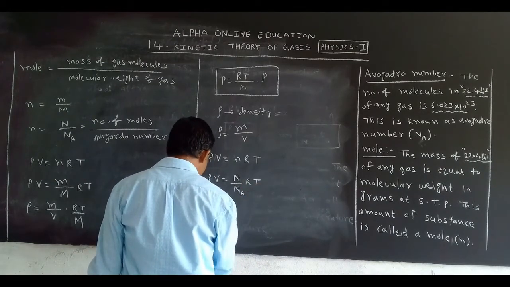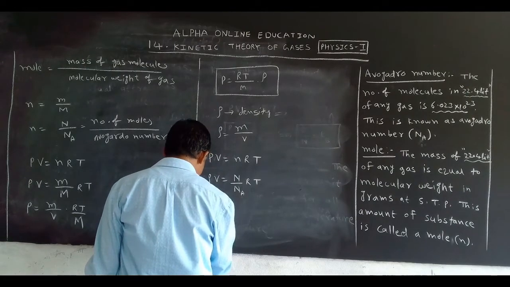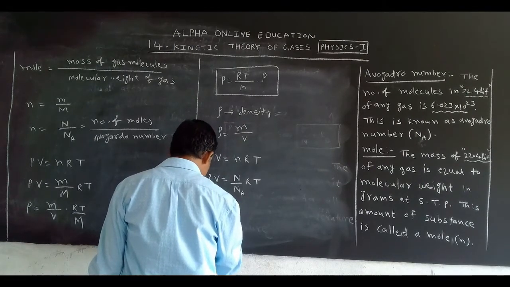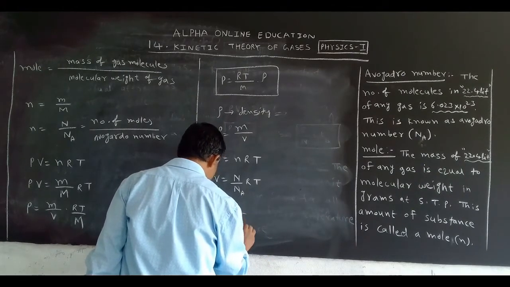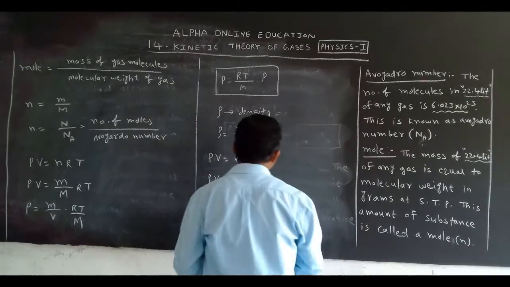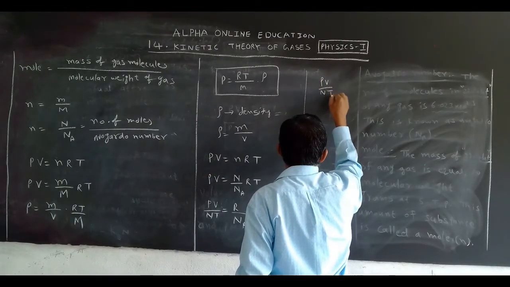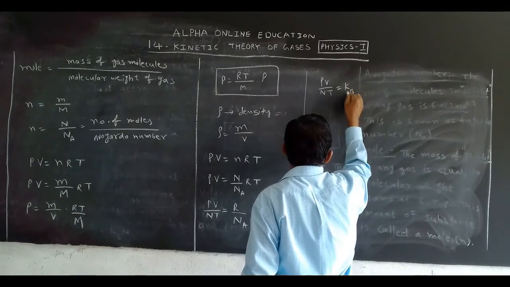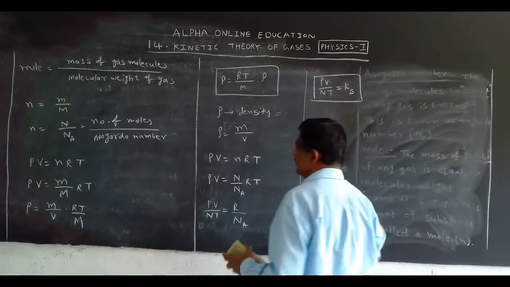So from this we can write PV by NT is equal to R by Na, and we know that PV by NT is equal to Kb. What is Kb? Again, the Boltzmann constant.